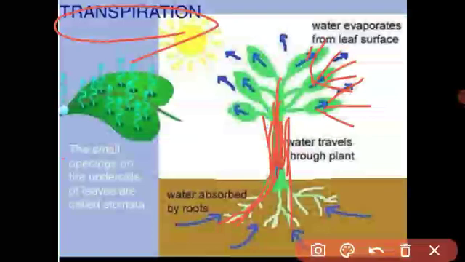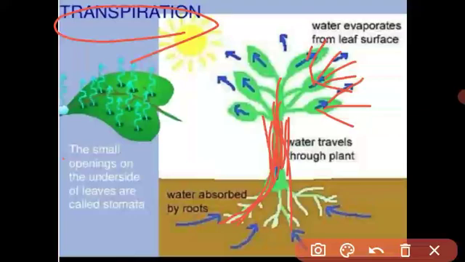Beta, in the transpiration process, the leaf throws water into the atmosphere, इसीलिए the xylem vessel creates the force. This force is called the suction force, and due to the suction force, the water comes upward and is transported to all parts of the tall tree.